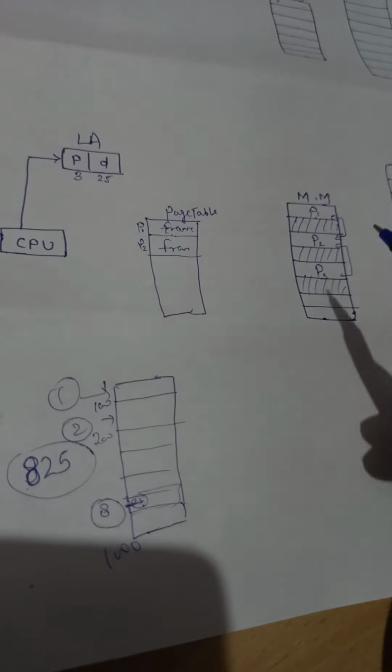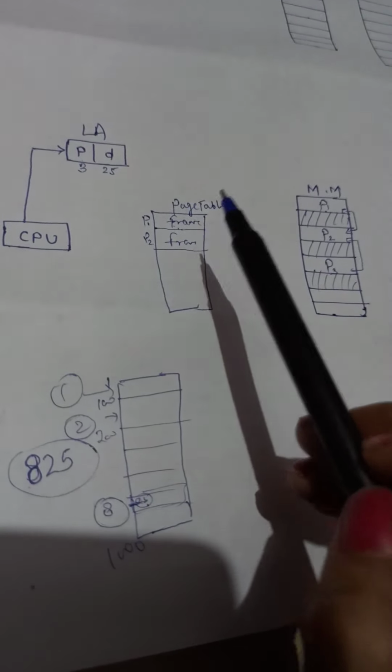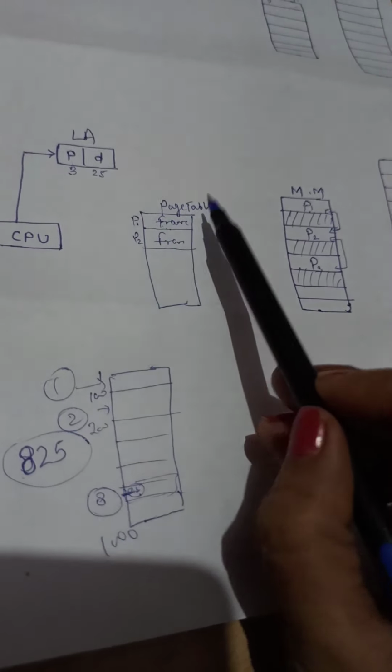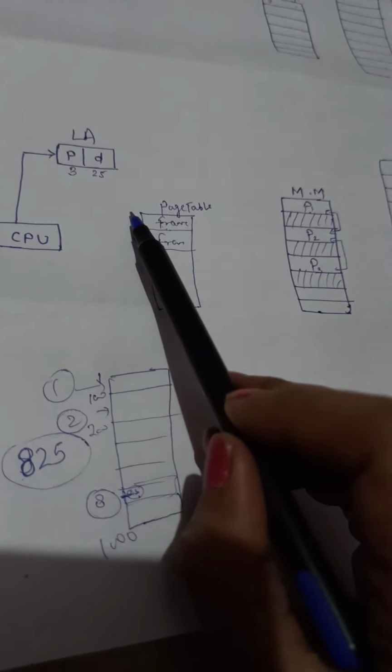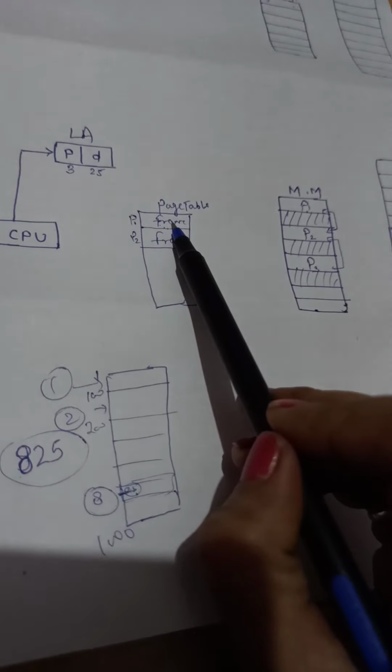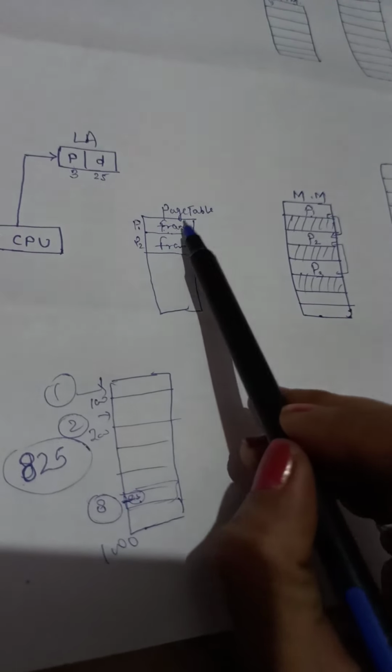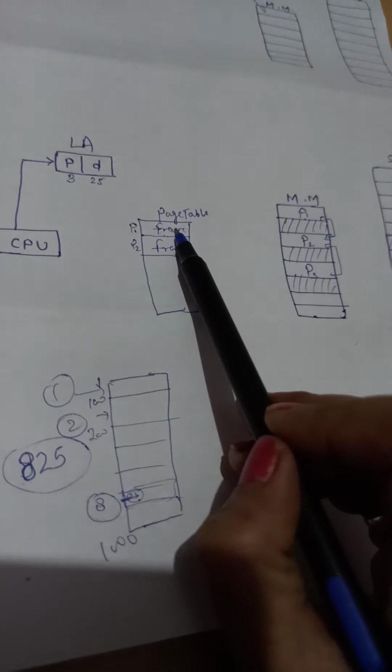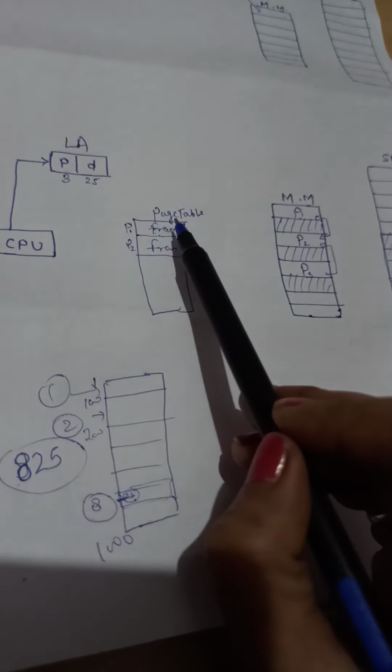So in the same way, we are maintaining a different data structure known as page table, where it is stored which frame each page of a process is in. The base address of that frame is stored in the page table.